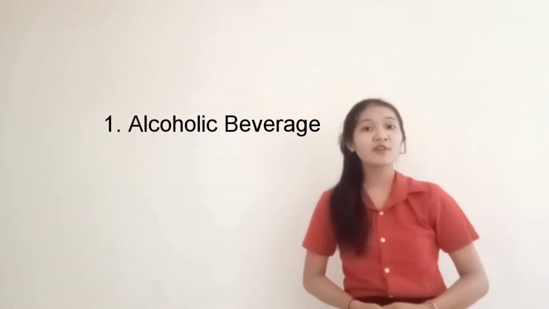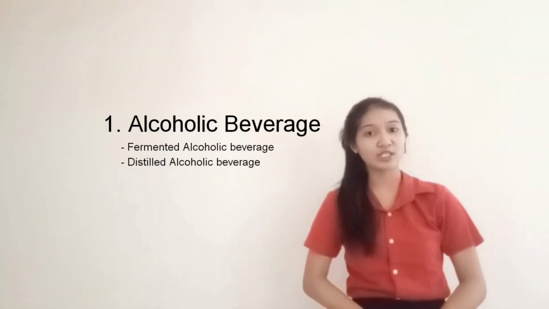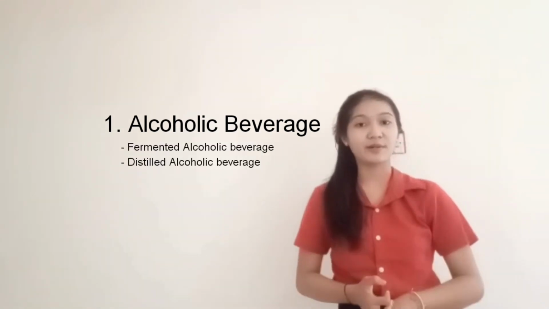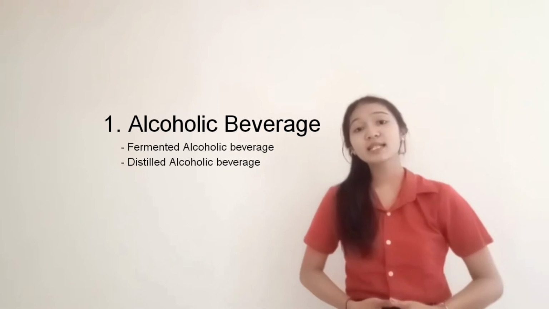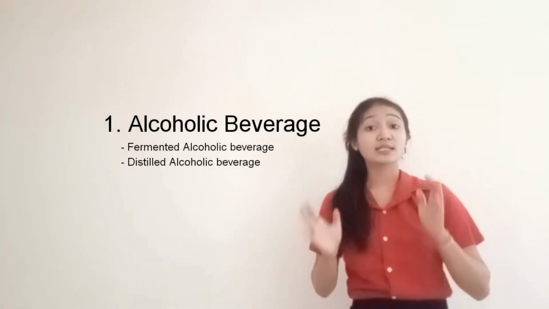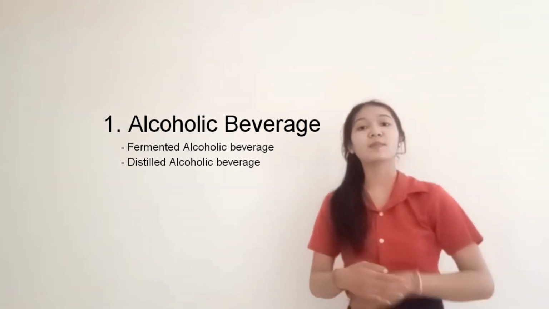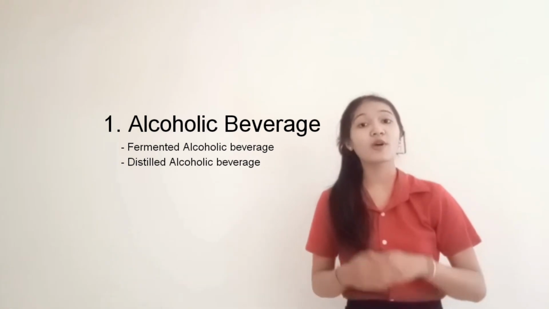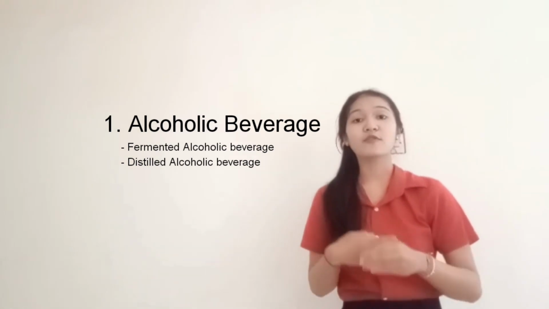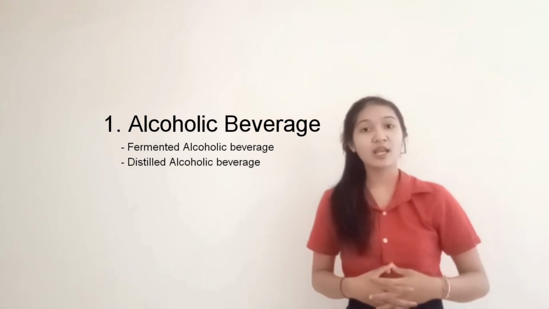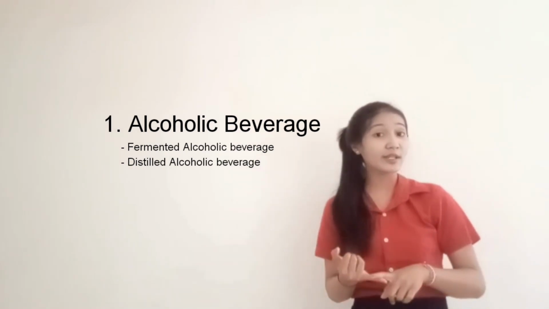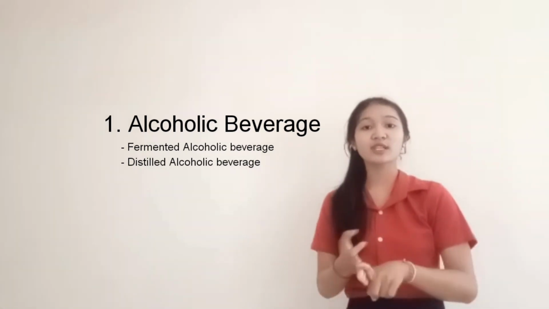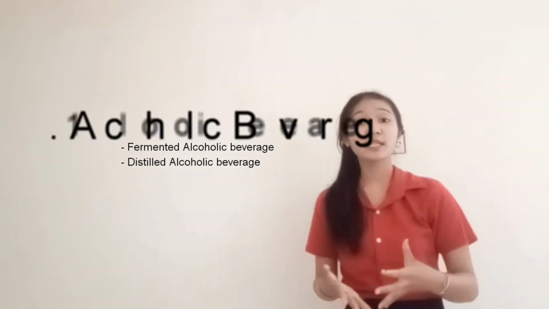The first, fermented alcoholic beverage. They are wine and beer. And second, distilled alcoholic beverage, is alcoholic beverage produced by distillation of a mixture product from alcoholic fermentation. The examples are whiskey, vodka, gin, brandy, and tequila.